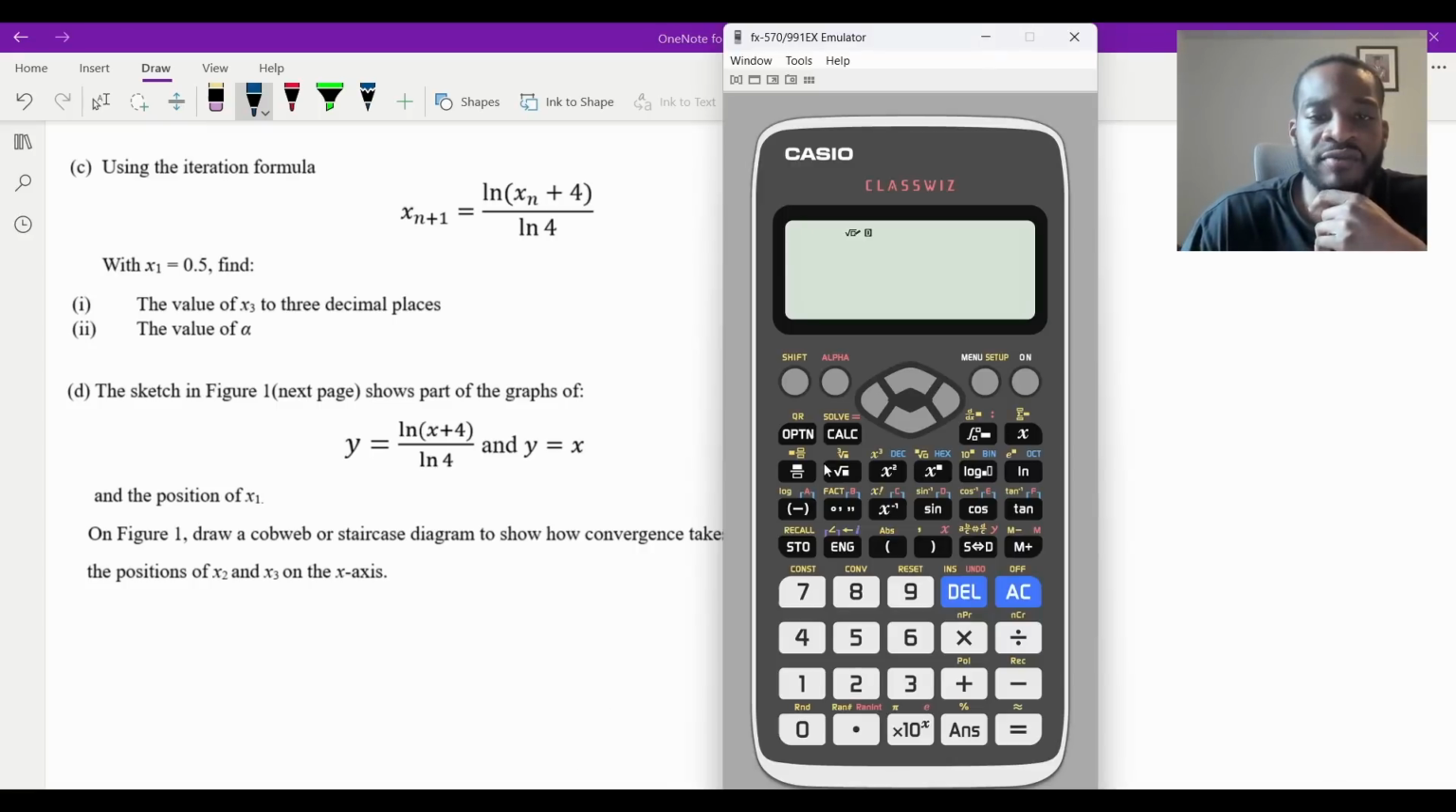Okay, so again, this is just very, very straightforward. You're just going to put this into your calculator. We're going to store 0.5, and then you're just going to plug it into the formula, aren't you?